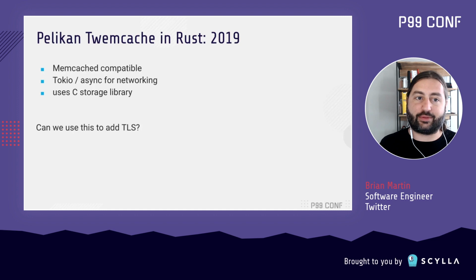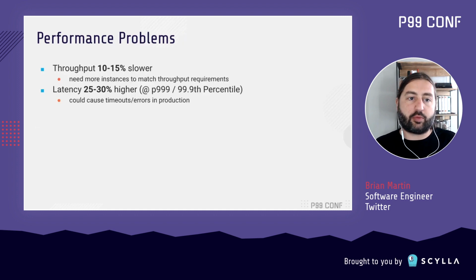First, we need to performance test it. And unfortunately, I found there were some performance problems with this implementation. The throughput was 10 to 15% slower, which means we would need more instances to match the throughput requirements. 10 to 15% more expensive to run the service is quite a large number. Additionally, we were seeing that the tail latencies at P99s were about 25 to 30% higher, and this could actually lead us to start seeing timeouts and errors in production. This was going to make it a pretty hard sell.